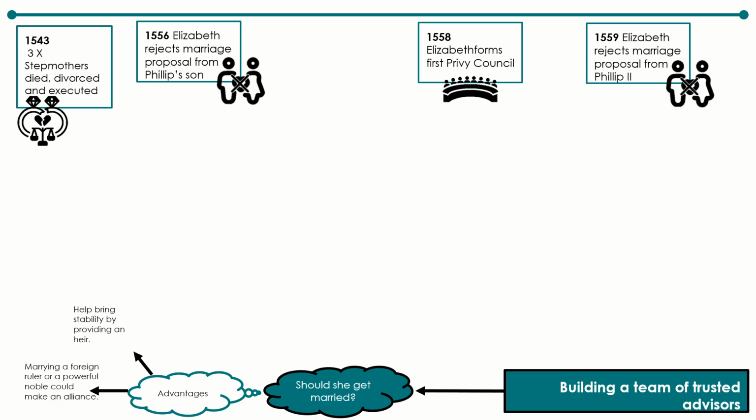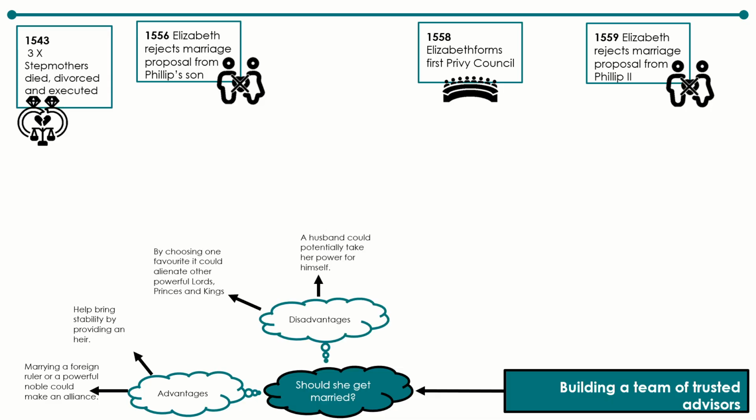However, aside from Elizabeth's own personal experiences, there are also disadvantages to consider. Namely, that by marrying one man, it would mark a favourite, which could in turn alienate other powerful lords and rulers. As we will later see with the Duke of Alençon, Elizabeth would often dangle the prospect of a marriage to get lords and rulers to do her bidding. Secondly, there was always the threat that her husband could take her power and keep it for himself. This is why Elizabeth presumably rejected a marriage proposal from Philip II's son in 1556 and from Philip himself in 1559.